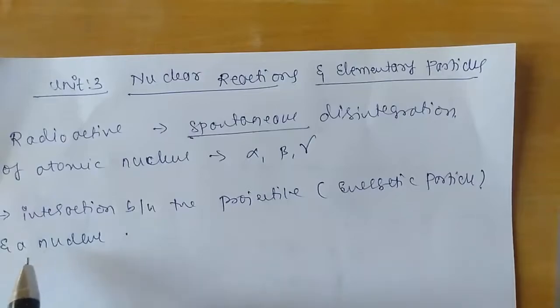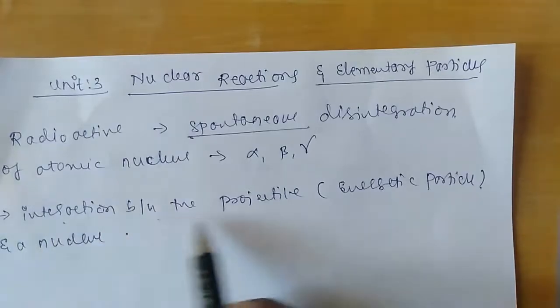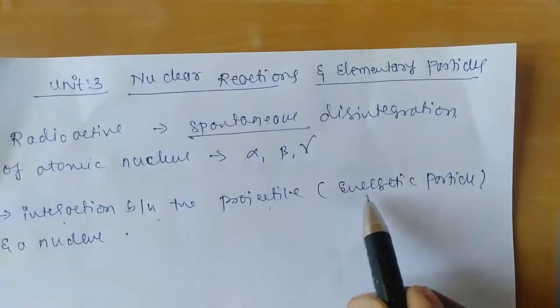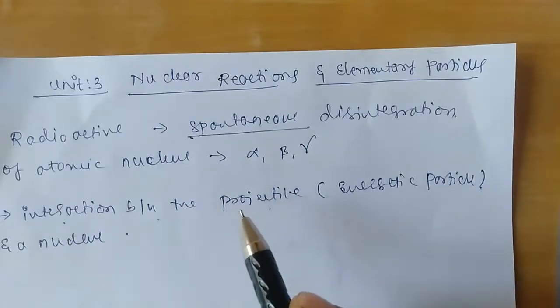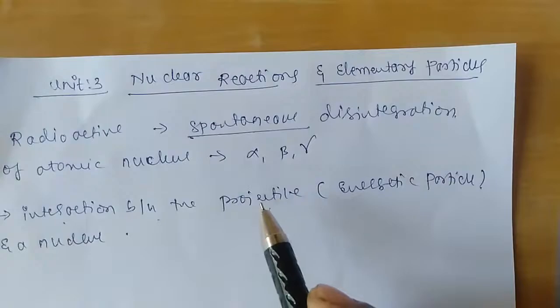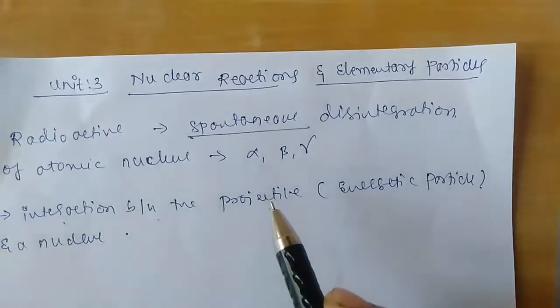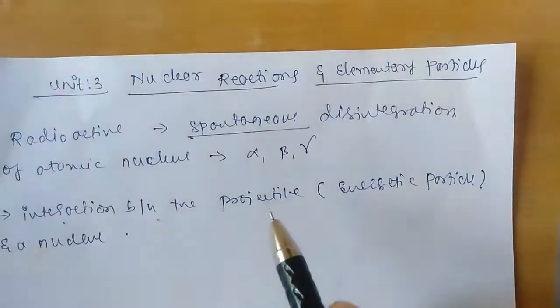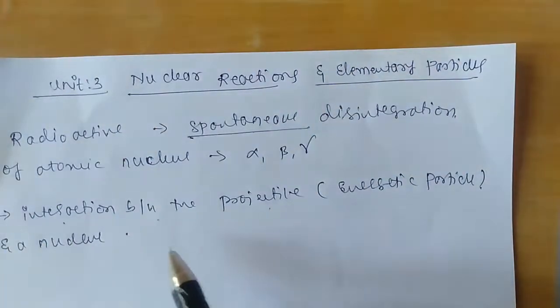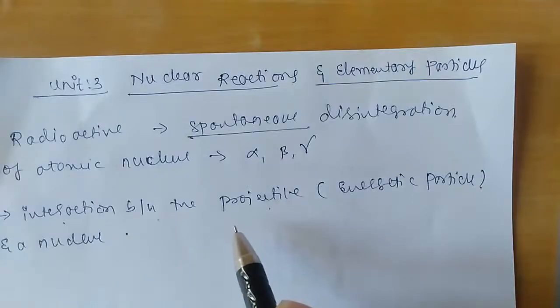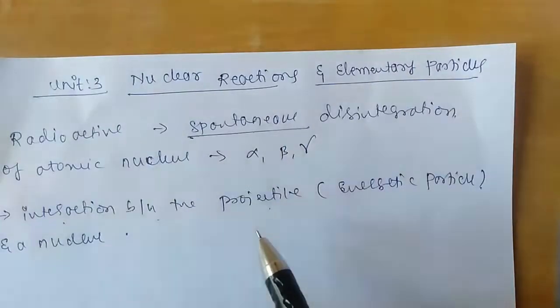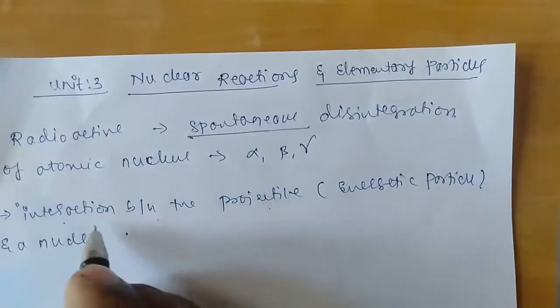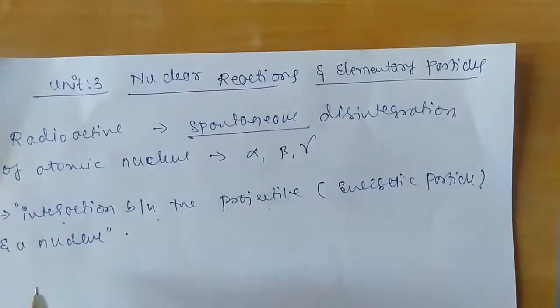So a nuclear reaction is defined as the interaction between the projectile, usually an energetic particle like an alpha particle, or it may be a neutron, or it may be a proton, and a nucleus. These are called energetic particles. If there is an interaction between the nucleus and the projectile, that is what we call a nuclear reaction. This is one sort of definition, but a nuclear reaction can also be defined in another way.